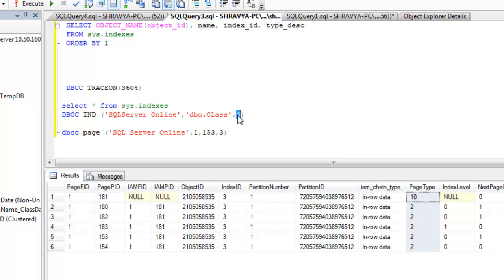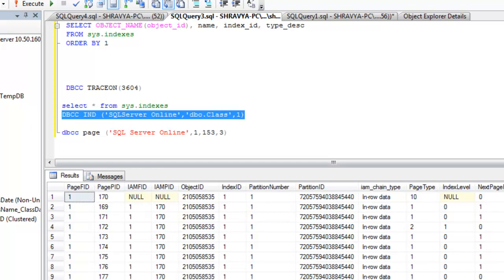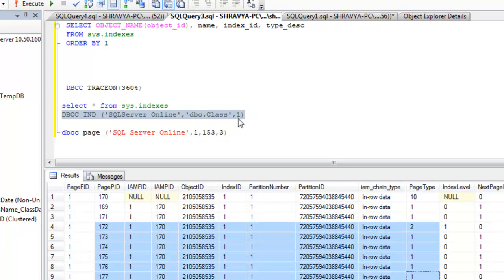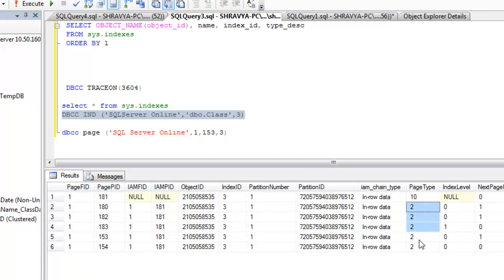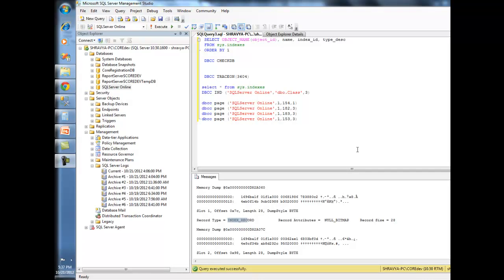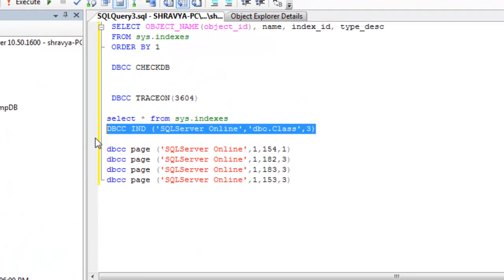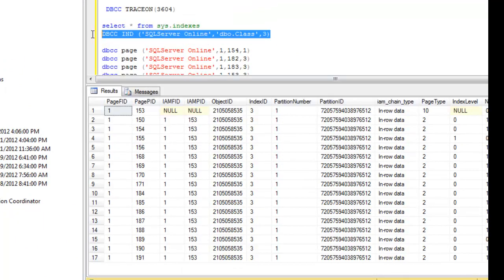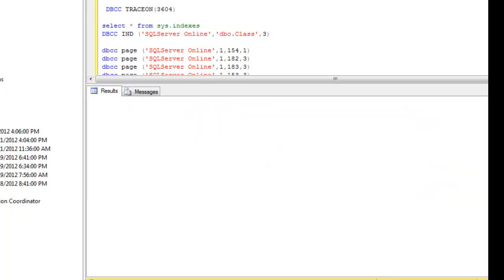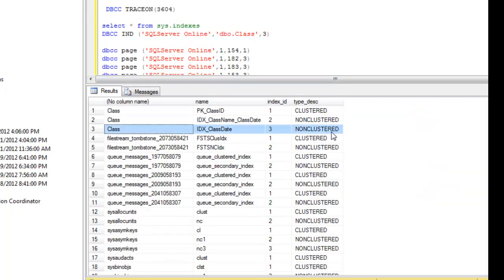Okay, let's change it to 1. So what does it mean? This is the page type for a clustered index. Now we are currently focusing on the non-clustered index, and here we have page type 2. This is the non-clustered index ID. Okay, let's run the DBCC IND command. Let's take a look. The index ID is 3, which means it's a non-clustered index. We are focusing on this index.